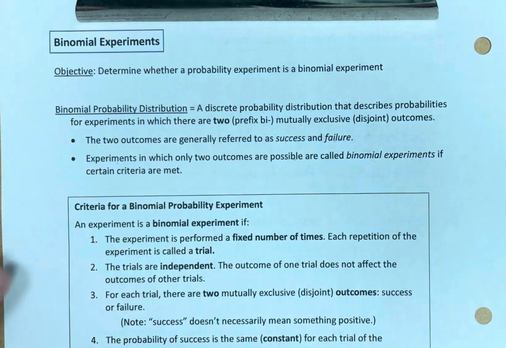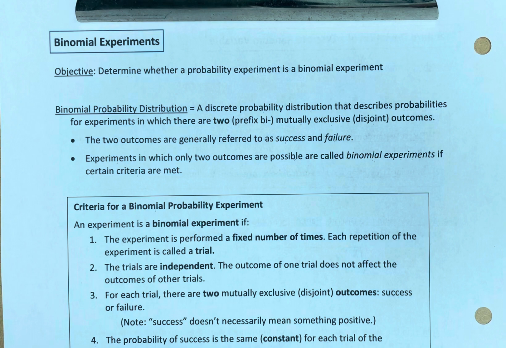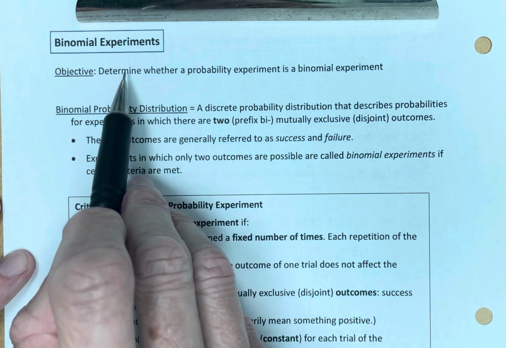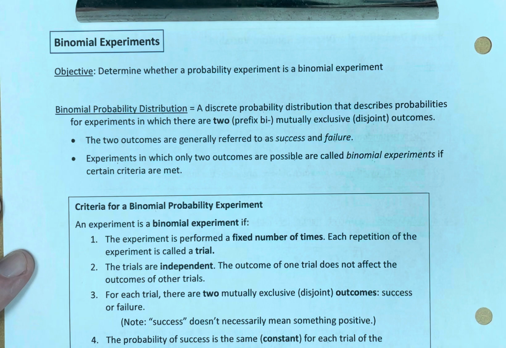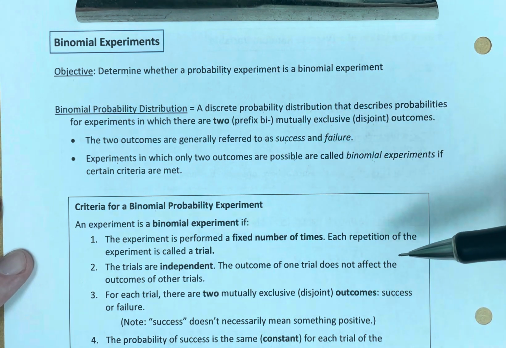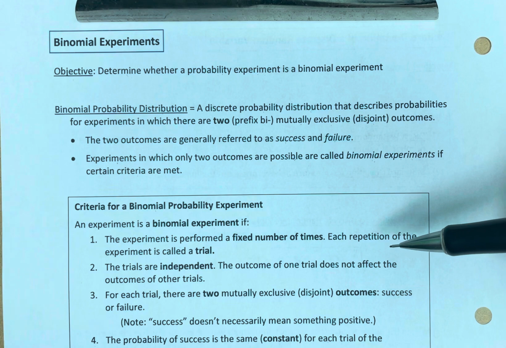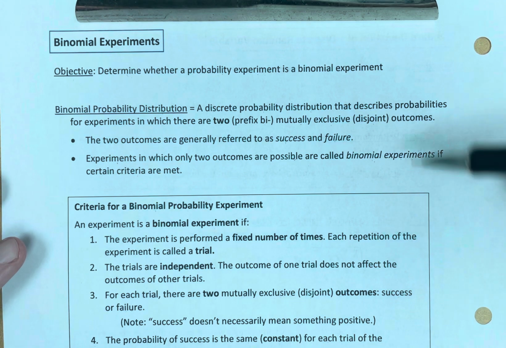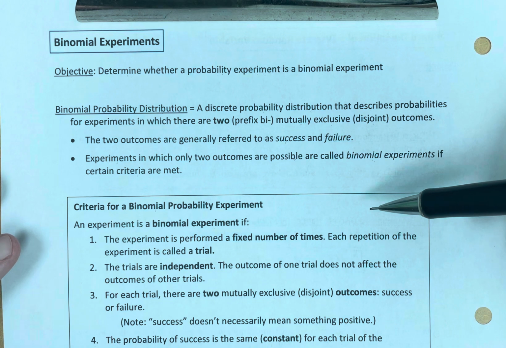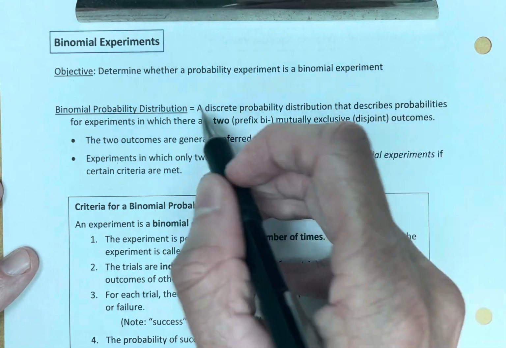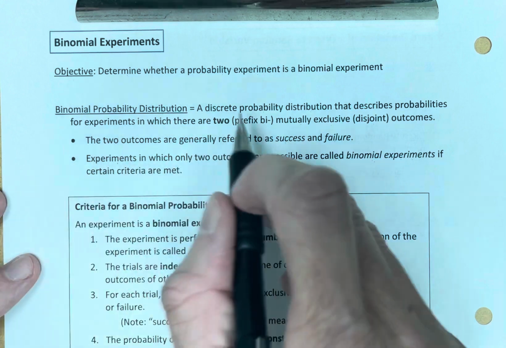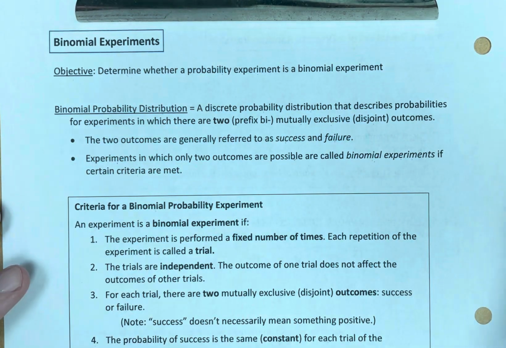Binomial Experiments. We're going to start a couple of lessons that deal with binomials, and we're going to start in this video. Our objective: to determine whether a probability experiment is a binomial experiment. Before we can treat it as a binomial, we first must make sure whether it is a binomial or not. So this is kind of the question: is this or is this not a binomial? If it is, we'll move forward in future videos. If it's not, we're going to shift it someplace else.